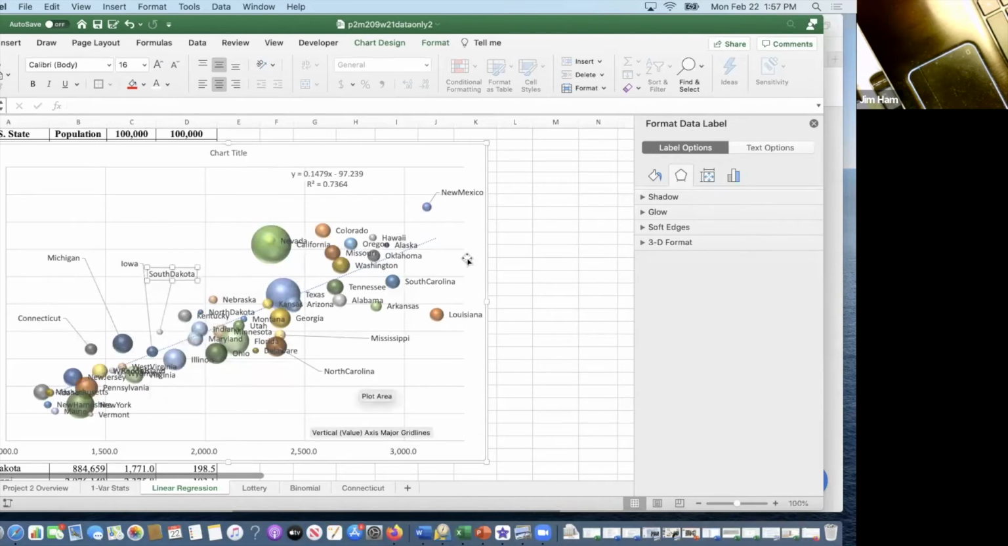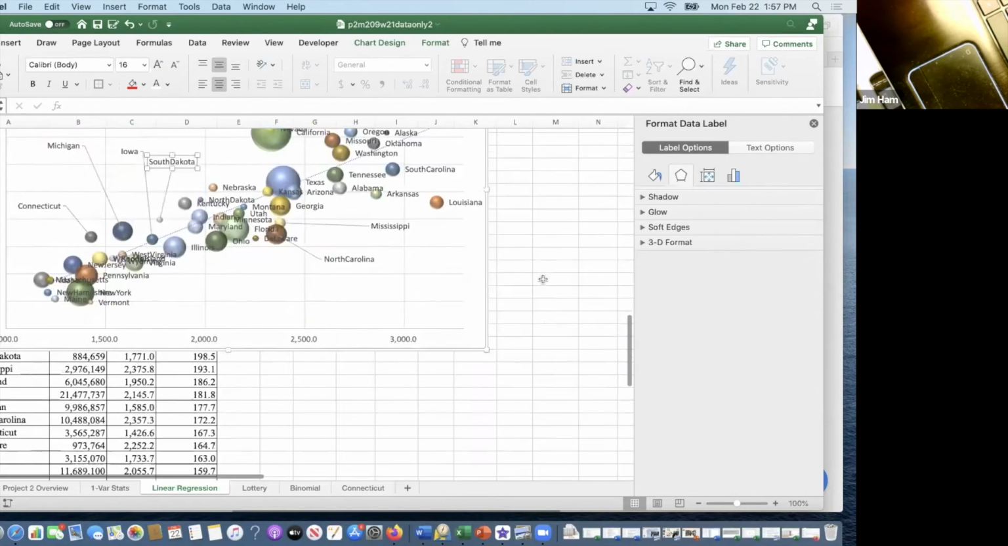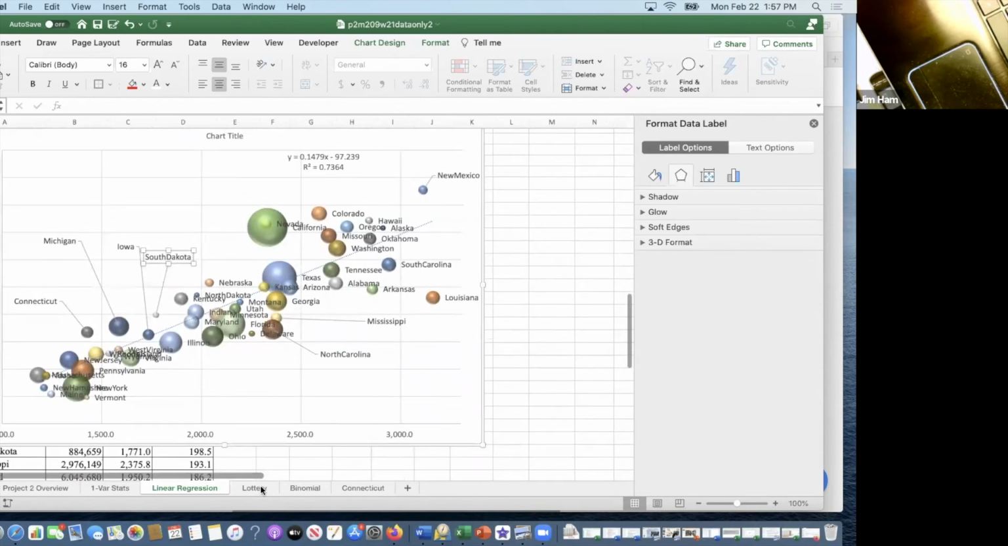Let's go on to the next one, the lottery. By the way, this problem right here would be a problem from chapter 4.1 and 4.2, where you were plotting a scatter plot, drawing the line of best fit, and then using it to make predictions. The only thing that I want here is the graph. All right, let's go to the lottery.